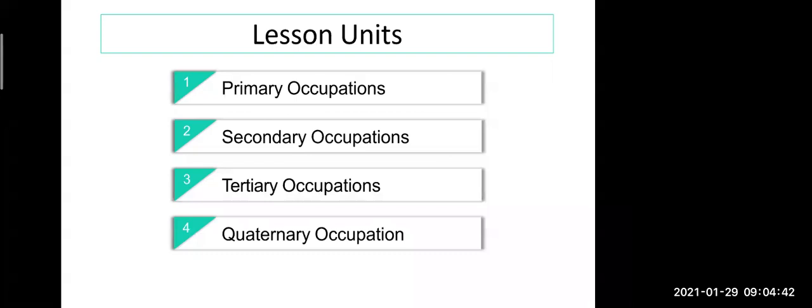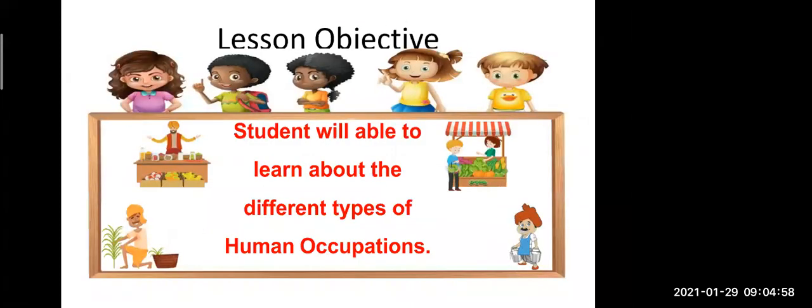This lesson unit has been divided into four parts: primary occupations, secondary occupations, tertiary occupations and quaternary occupations. We are going to see all this in detail. The main objective of this lesson is that you will be able to learn about the different types of human occupations.